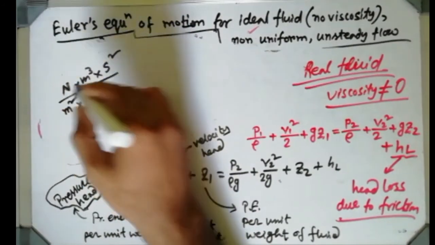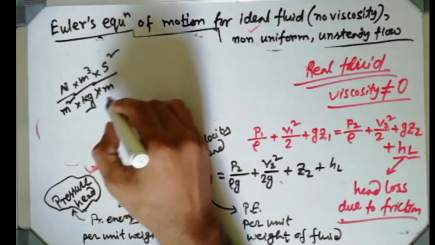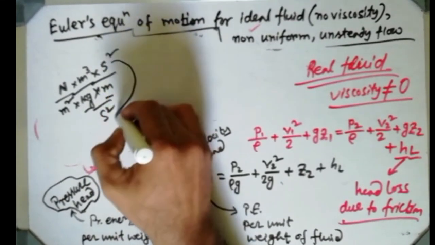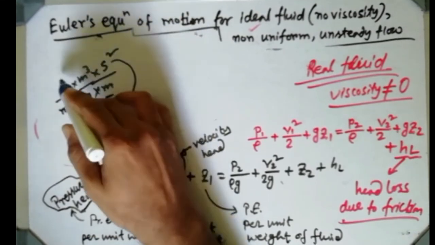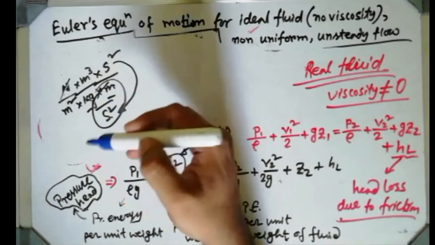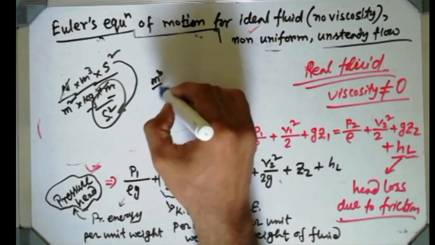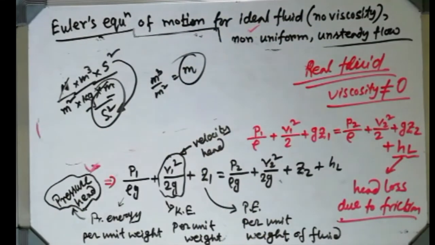See, Newton can be expressed as kg meter per second square. If we bring it down like this, then kg meter per second square gives you Newton, so this and that will cancel each other. Okay, so only meter cube by meter square remains. What does this give you? Meter. Always it will produce meter, always.